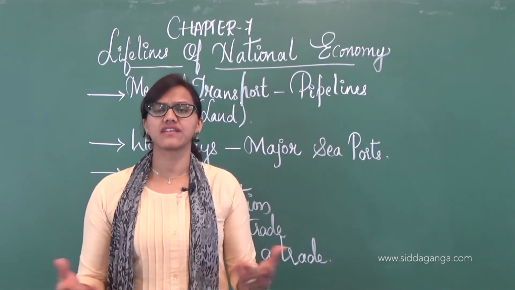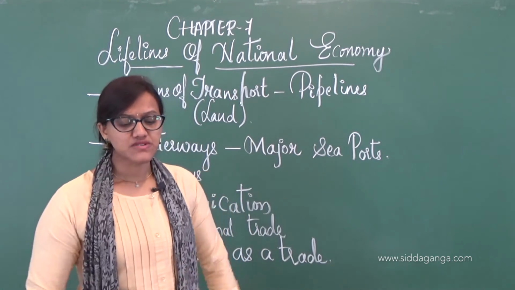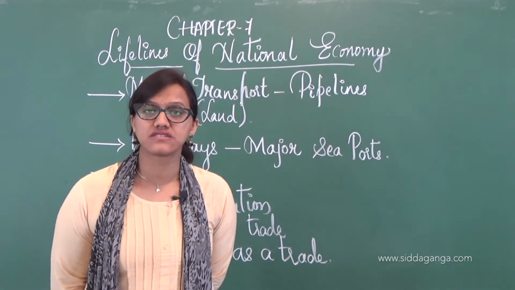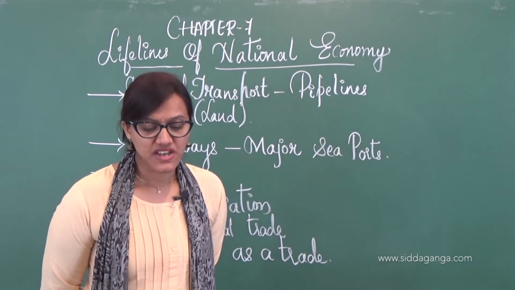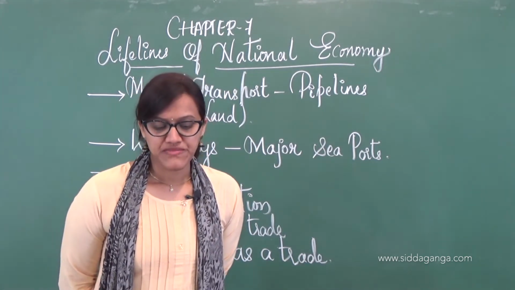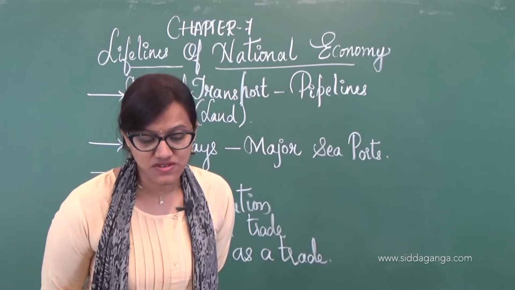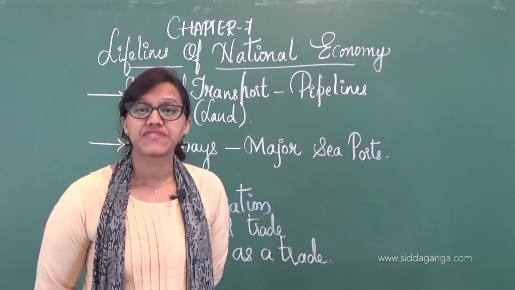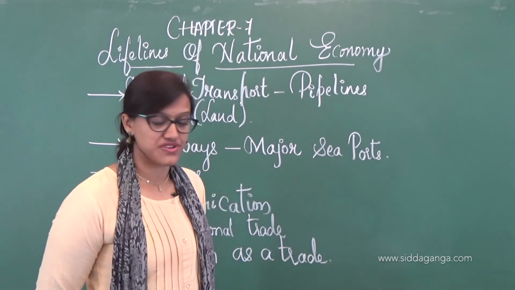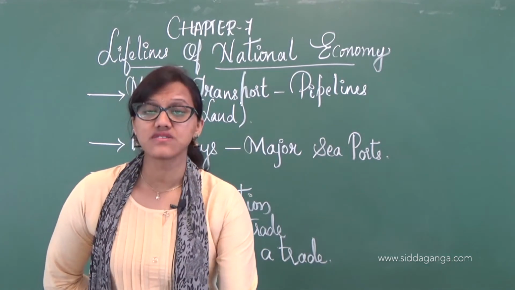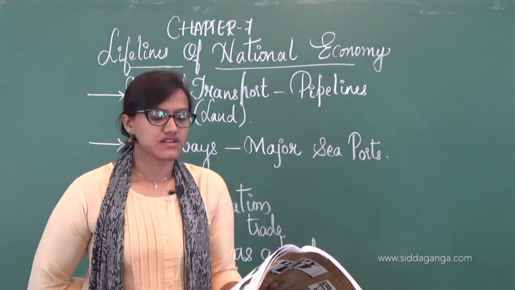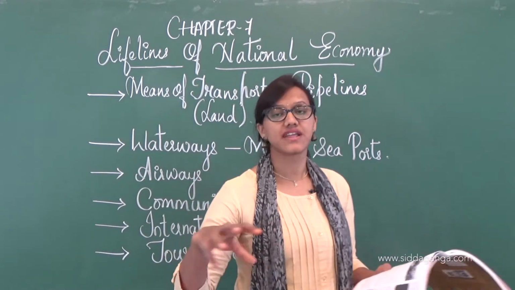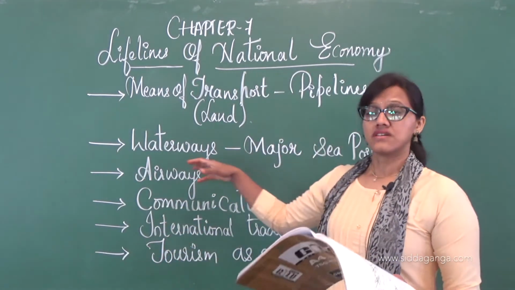Here you see the Ganga river between Allahabad and Haldia, which is one major waterway. The next is the Brahmaputra river between Sadiya and Dhubri. The third is the West Coast canal. These are a few places with waterway connectivity.